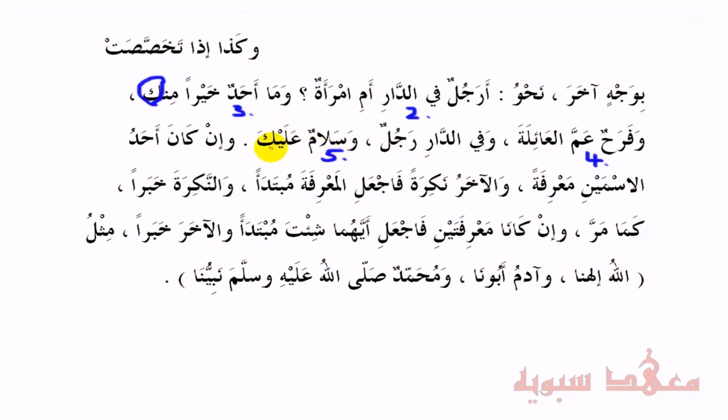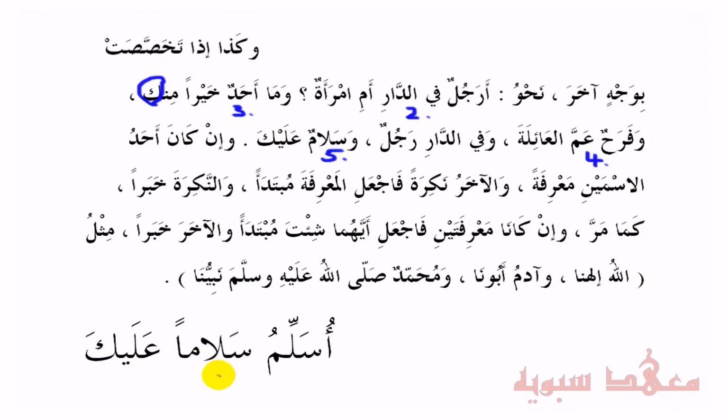وَسَلَامٌ عَلَيْكَ. This is actually a dua, and we'll learn about this more when we speak about the maf'ul al-mutlaq, when we get to the mansubat. Now, originally, this sentence was أُسَلِّمُ سَلَامًا عَلَيْكَ. I greet you with a great salam. So here, the salaman is maf'ul mutlaq. It's used for emphasizing this action, to greet somebody or to send peace on somebody. Scholars of grammar say that this verb, usallimu, is omitted.